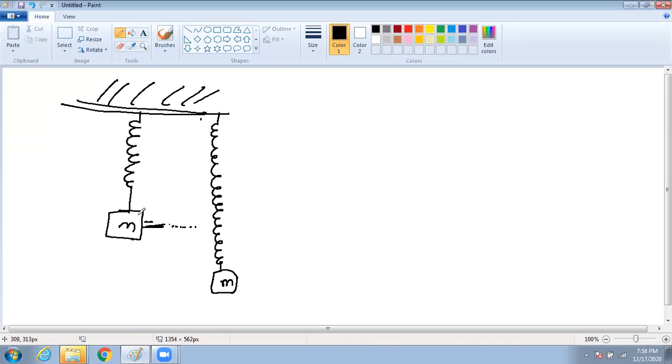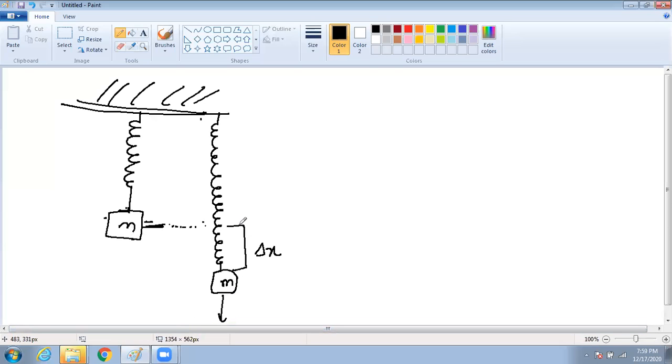This is the mean position when the spring is normal. I have not given any force. Here I have given force. That means how much elongation happened? Yes, sir. And because of what? Because of the weight of the block. See, in this position, I am actually attaching the block. And when I left it, because of the weight of this block, this came down.